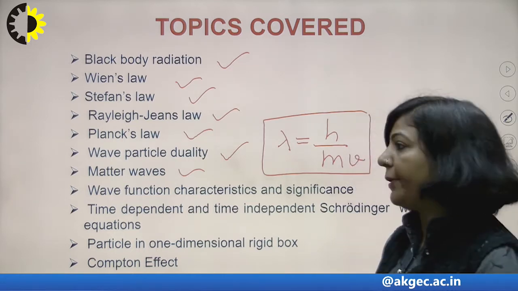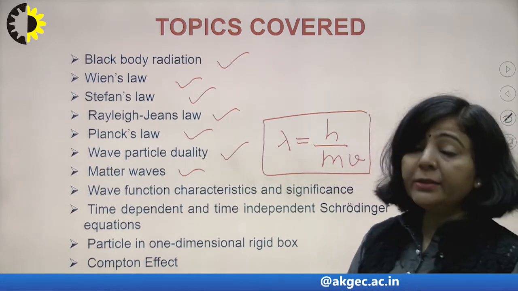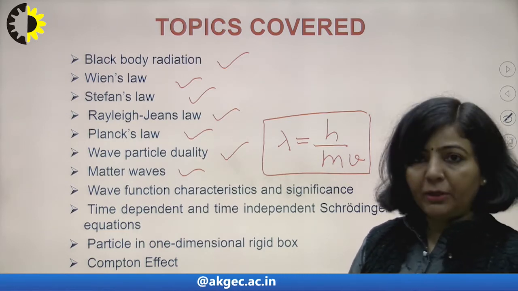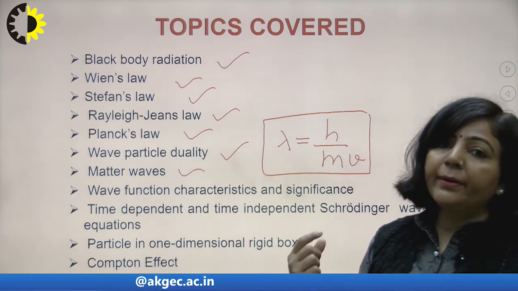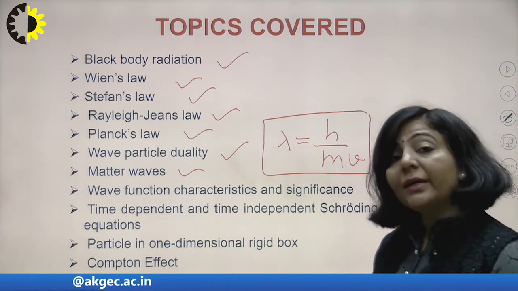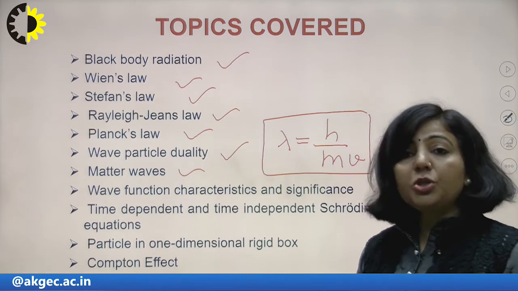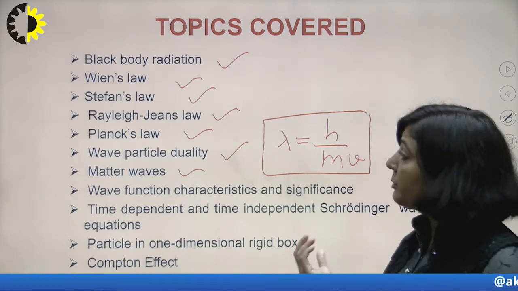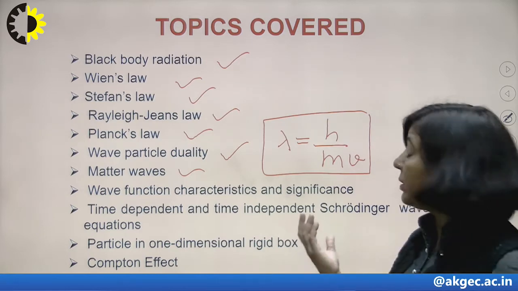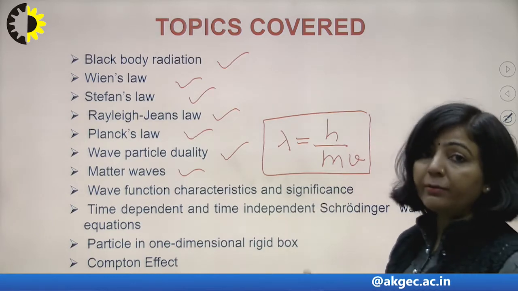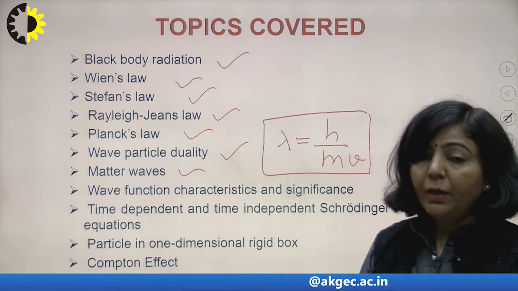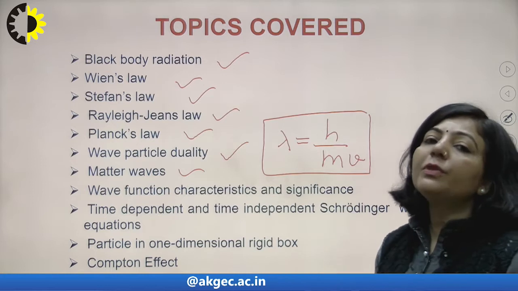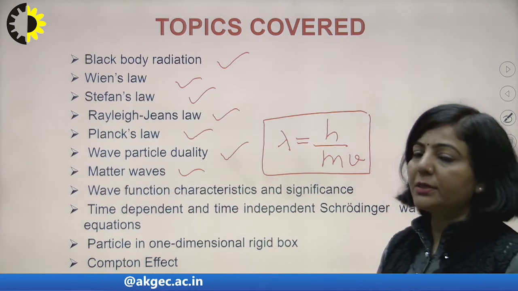Later we wrote this de Broglie wavelength in terms of different parameters. For example, we expressed it in terms of kinetic energy. For a charged particle, we expressed it in terms of potential difference. We expressed the wavelength of the matter wave in terms of temperature by using the kinetic theory of gases. So we have discussed different forms of the de Broglie wavelength using different concepts.